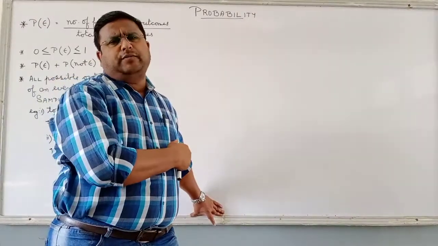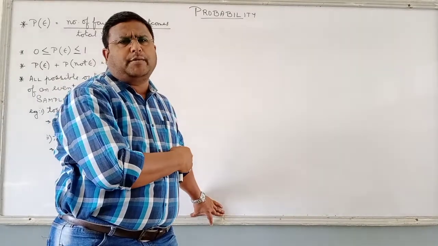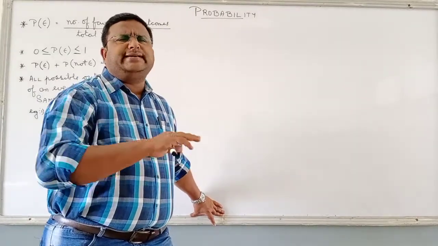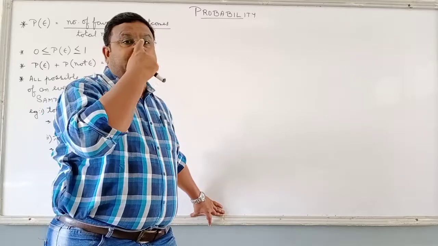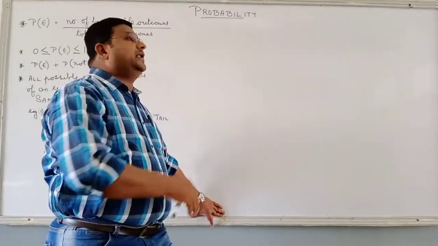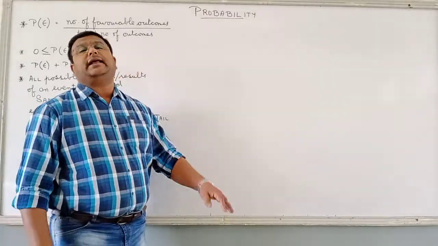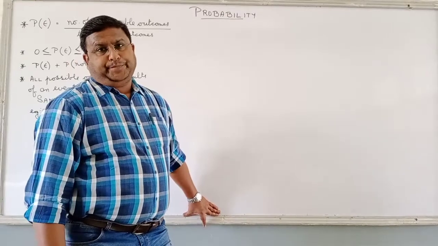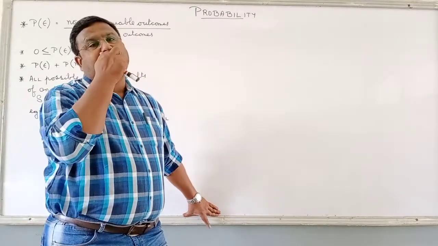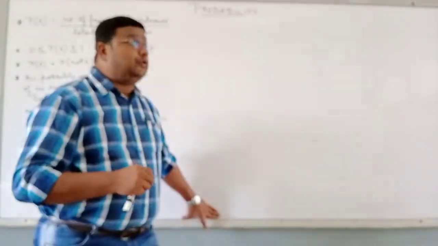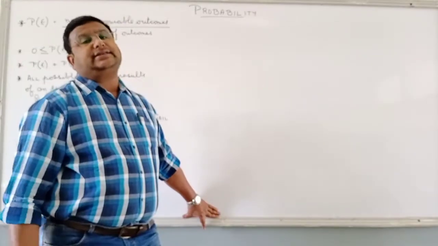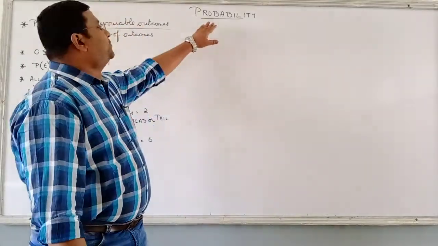There is a very simple formula for probability. When we talk about probability, it is a very simple exercise. You have done it in class 8, you will do it in class 9, and you will again do it in class 10. This chapter is again there in class 10. Whatever we are discussing today will again be repeated in class 10. It is no different. So what is probability?